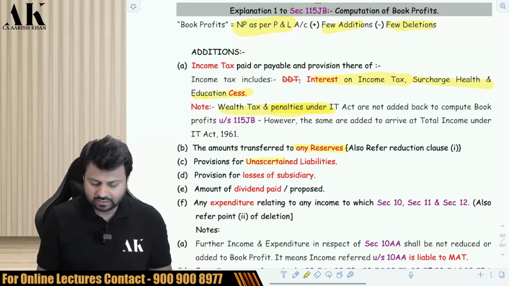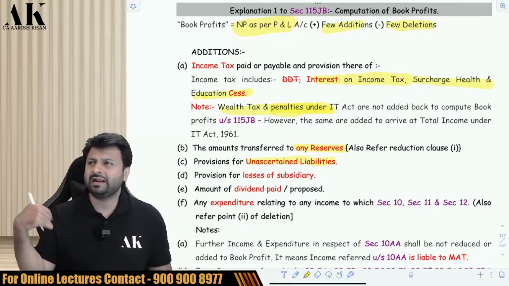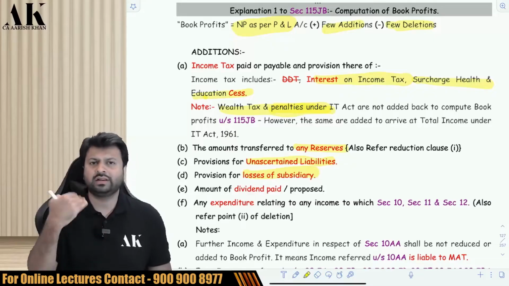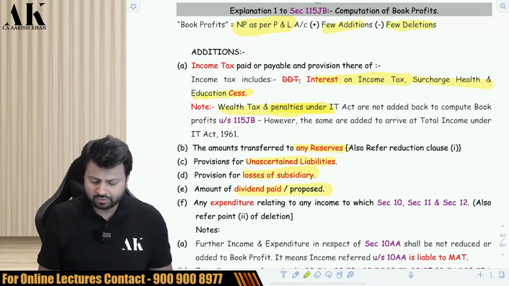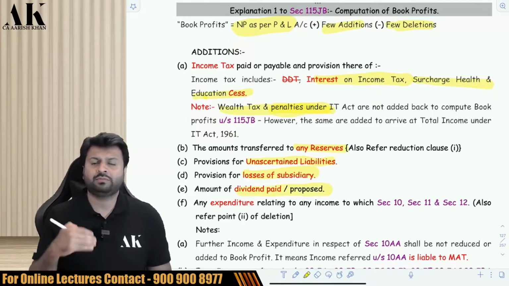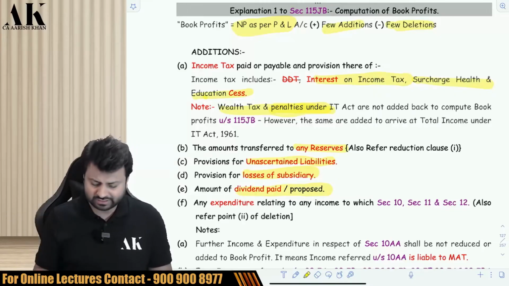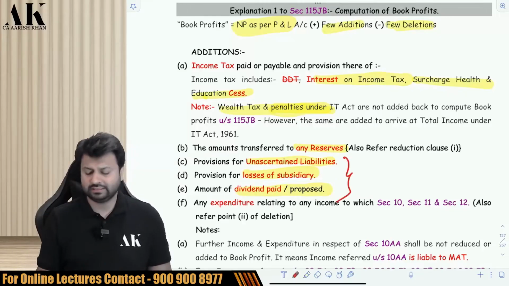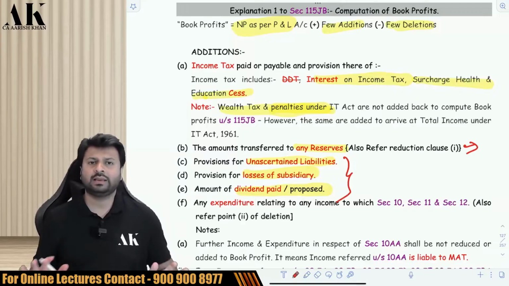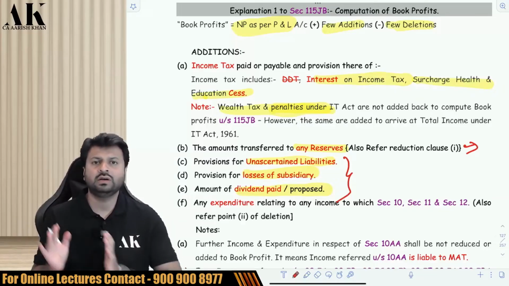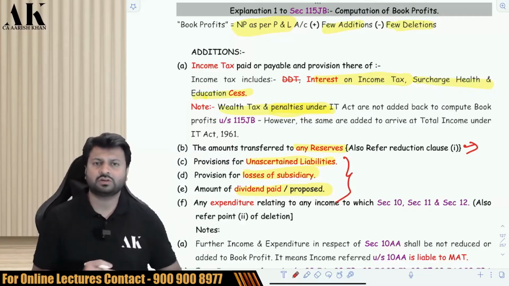Okay, next, provision for uncertain liability, add in MAT, add in normal provision. Provision for loss of subsidiary, add in MAT, add in normal provision. Amount paid of dividend paid or proposed, add in MAT, add in normal provision. These 4 points are absolutely same in MAT also, in normal provision also. In MAT also you have to add it back, in normal provision also you have to add it back.